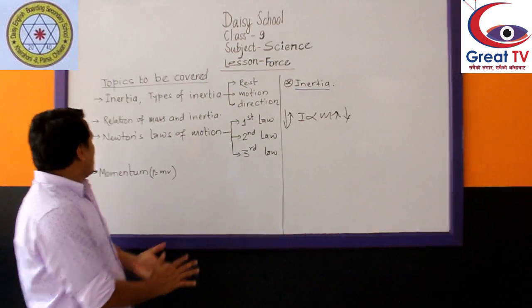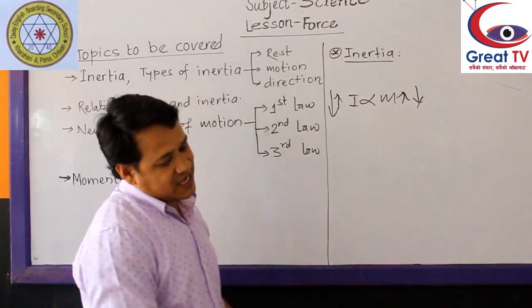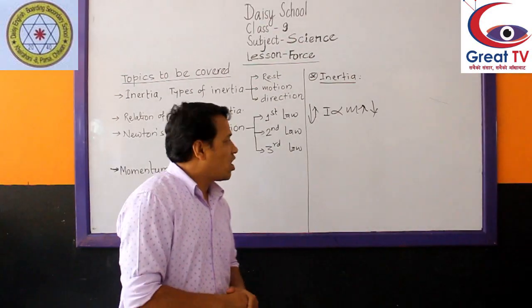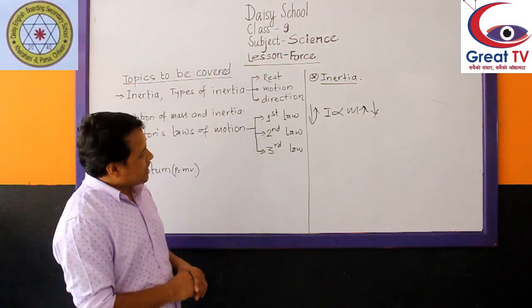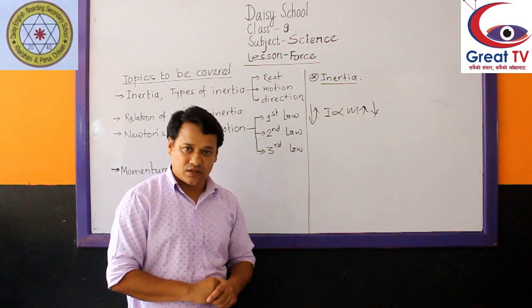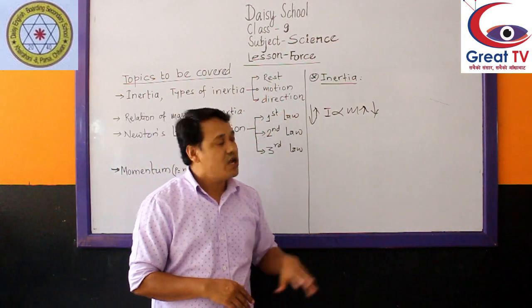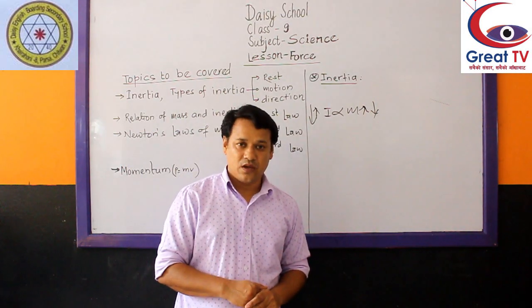Okay, after this, we are going to discuss Newton's laws of motion. Sir Isaac Newton has given three laws related to motion. We say Newton's first law of motion, second law of motion, and third law of motion. The first law of motion is also called the law of inertia.